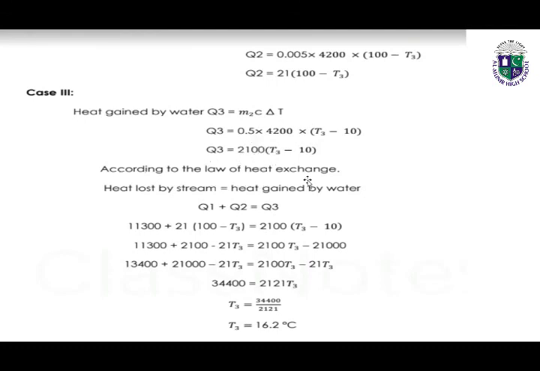According to the law of heat exchange, heat lost by steam is equal to heat gained by water. So Q1 plus Q2 is equal to Q3. By adding the values of Q1 and Q2, we will get the value of Q3. So here we have another unknown, which is T3. We will take it on the left hand side and other values on the right hand side. So T3 will be 16.2 degrees centigrade. This is all for today.